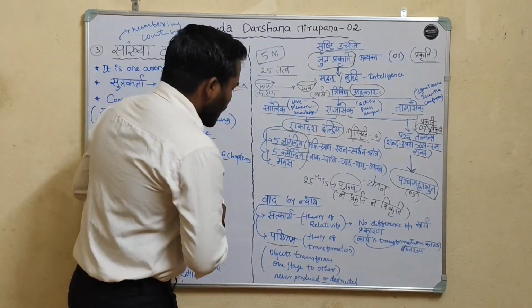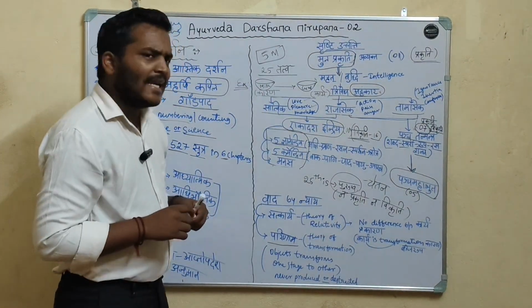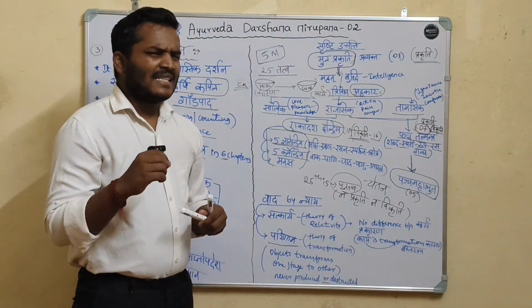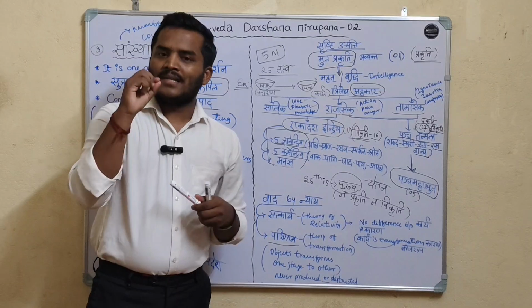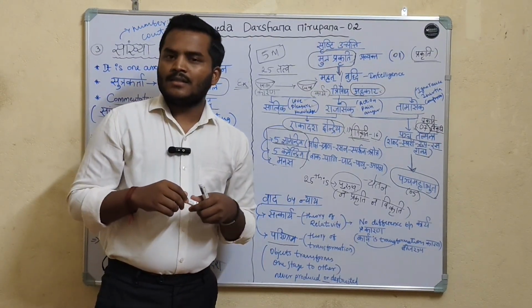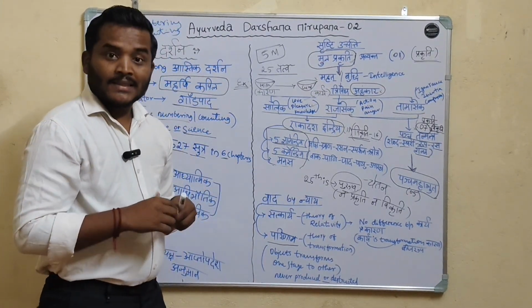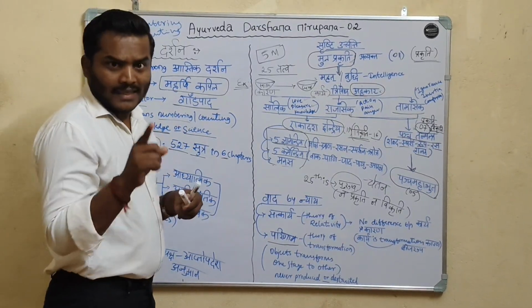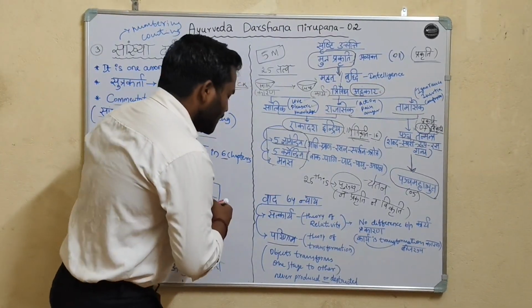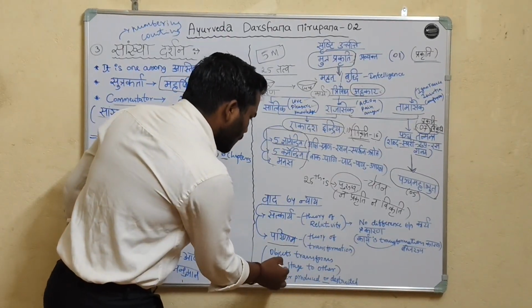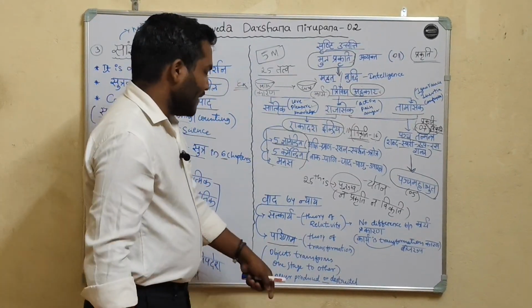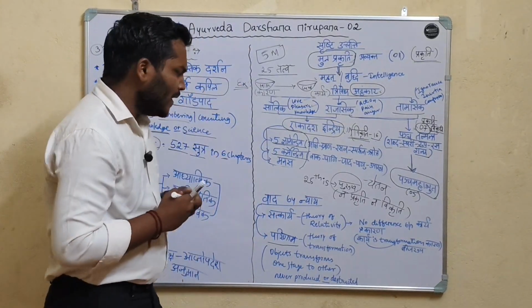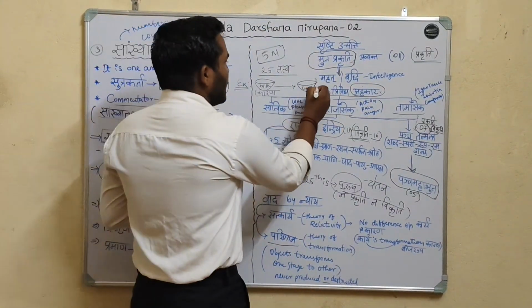Now Parinamavada, the theory of transformation. It is just similar to the law of conservation of energy. Energy is neither created nor destroyed, but it transforms from one form to another. Like that only, the object transforms from one stage to another stage, but is never produced nor destroyed.